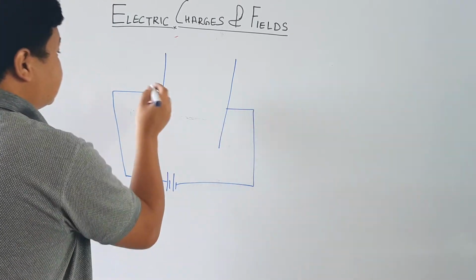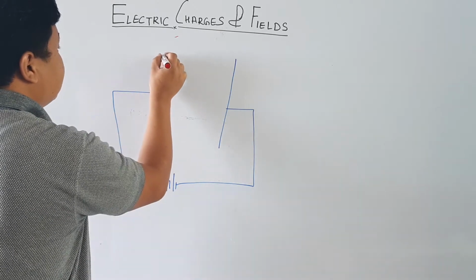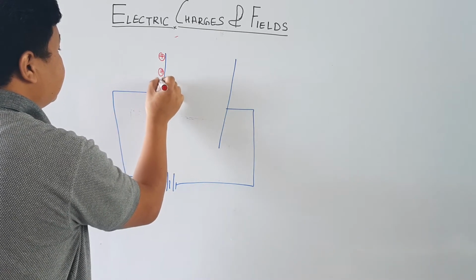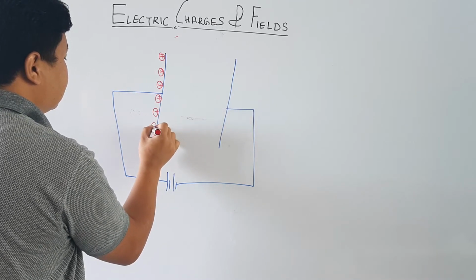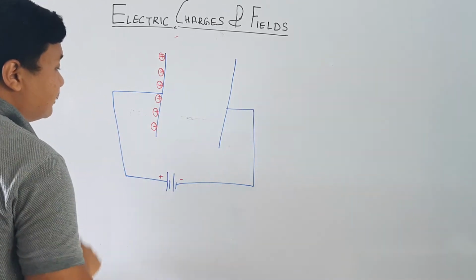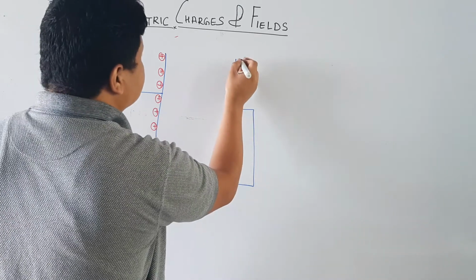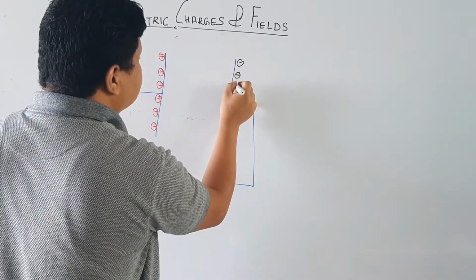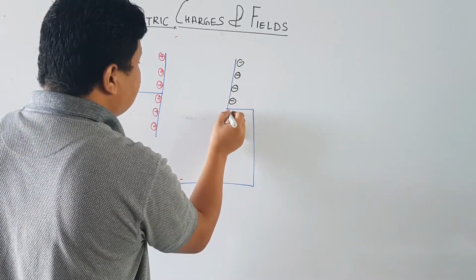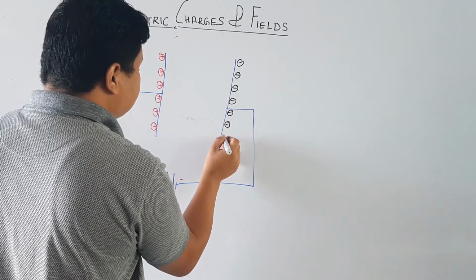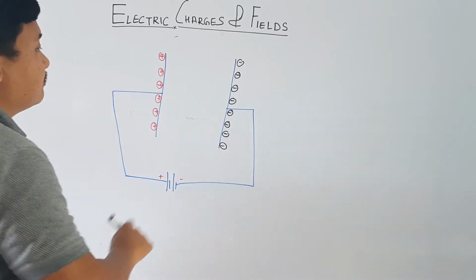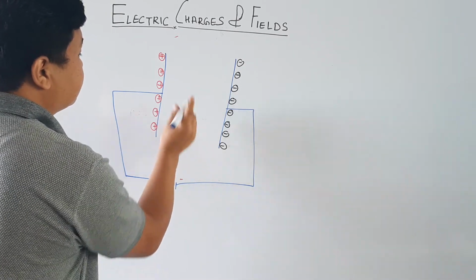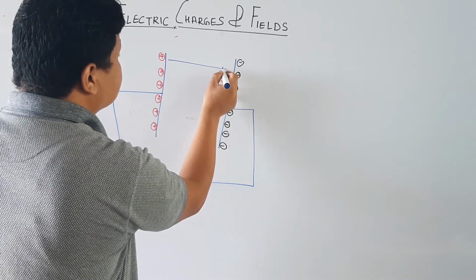Here positive charge will accumulate like this because it is connected with the positive terminal, and in this plate the negative charge will get accumulated. Now what happens here is, you can generate the uniform electric field between these two plates in this direction.